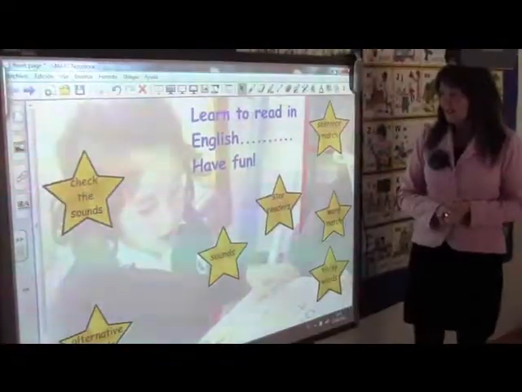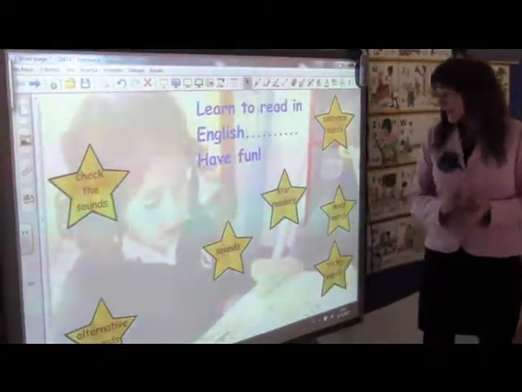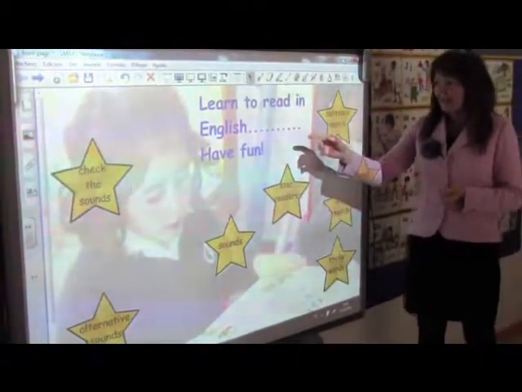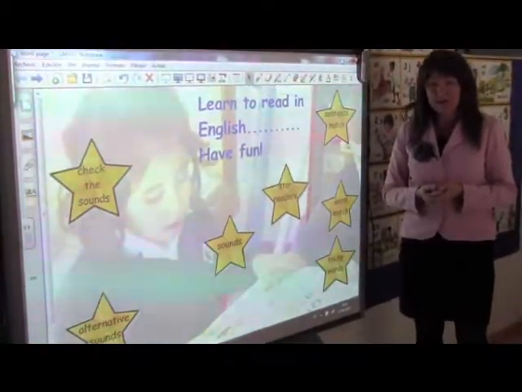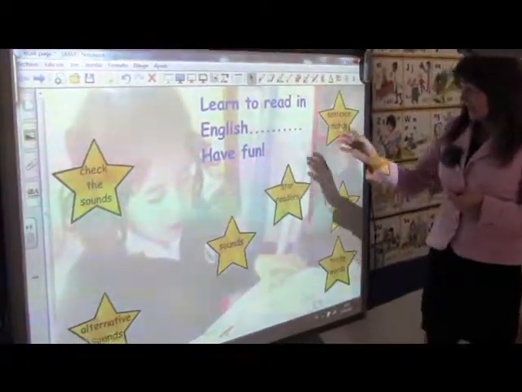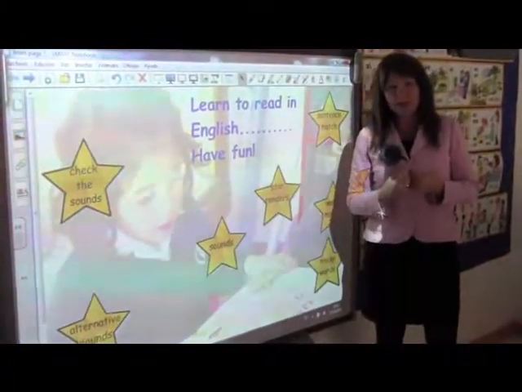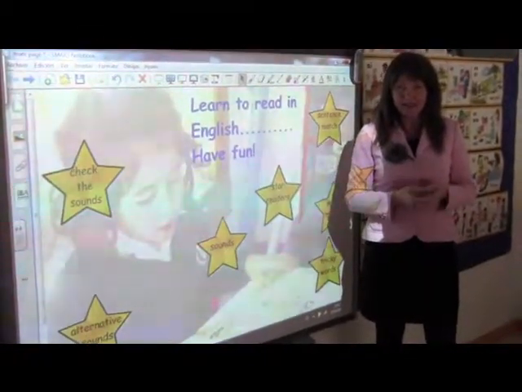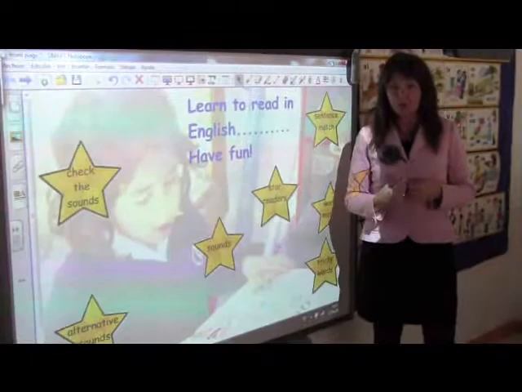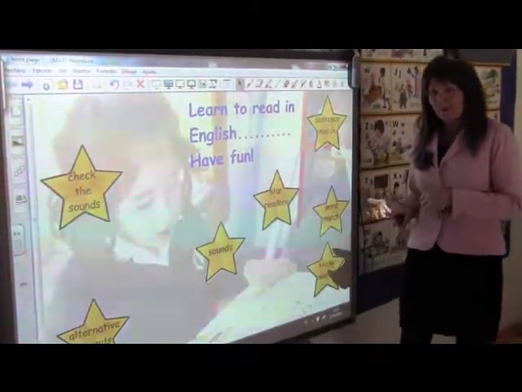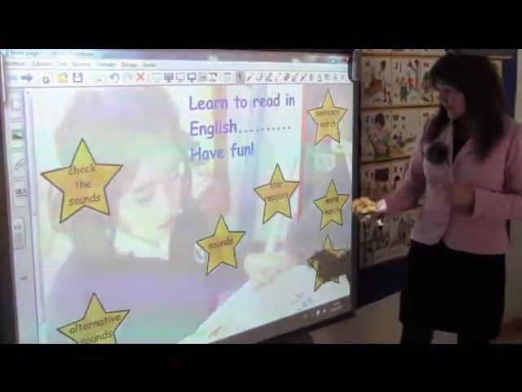Okay, I'm using the smartboard software and the smartboard to teach children to learn to read in English, and we use a phonics system here. I've designed some pages, a series of pages really, that I work with. I work with the children, interacting with them, and the children can also come out alone and work on their own with the board. The first part of the process is the sounds, okay?